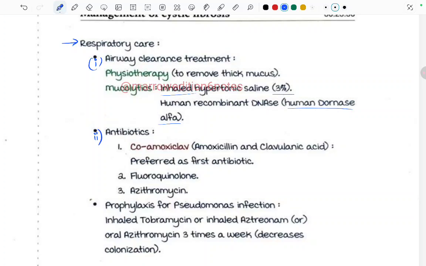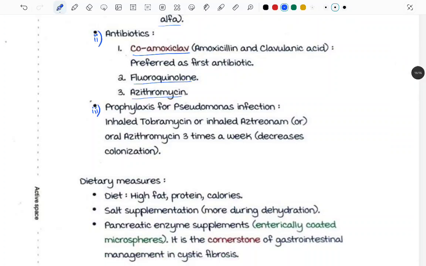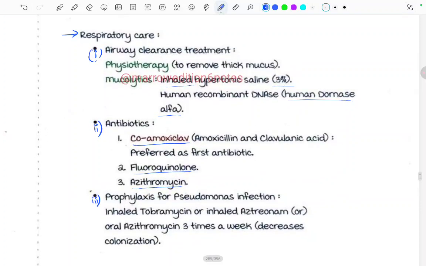Second, we can give antibiotics. Co-amoxiclav can be given, fluoroquinolone or azithromycin. Co-amoxiclav is amoxicillin plus clavulanic acid, preferred as the first antibiotic. Fluoroquinolone and azithromycin. For prophylaxis of Pseudomonas infection, inhaled tobramycin or inhaled azithromycin can be used, or oral azithromycin three times a week decreases colonization of Pseudomonas. Fine, this can be used for respiratory care.